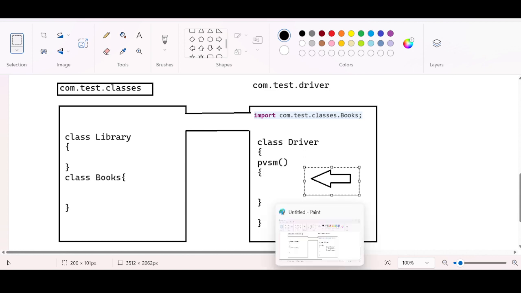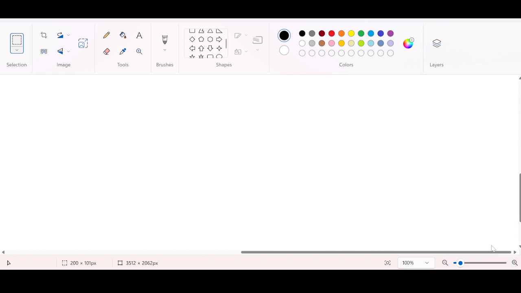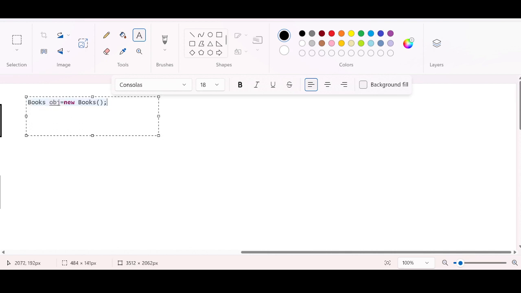Now see, I have just created an object. We will understand what is happening behind this, then we will discuss constructors and the other things. The moment you create the object, what is happening behind the scenes? This is the object creation statement.